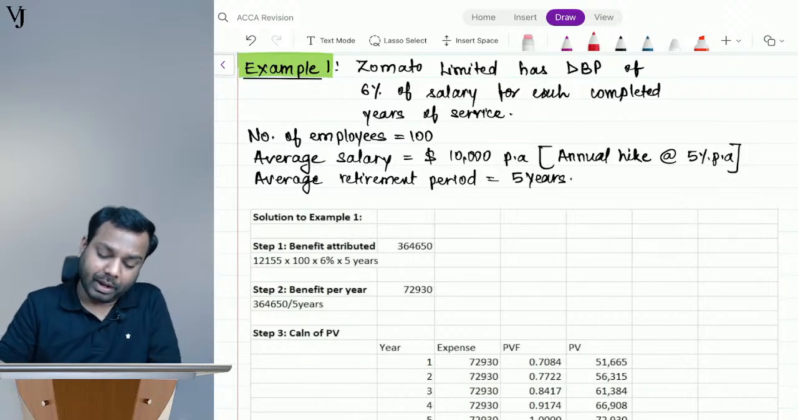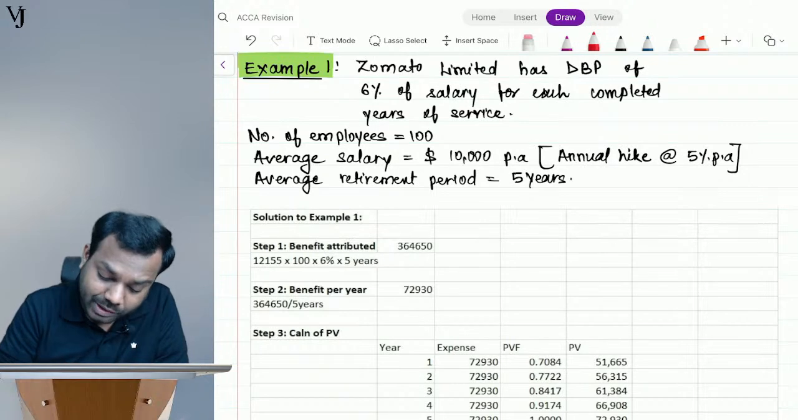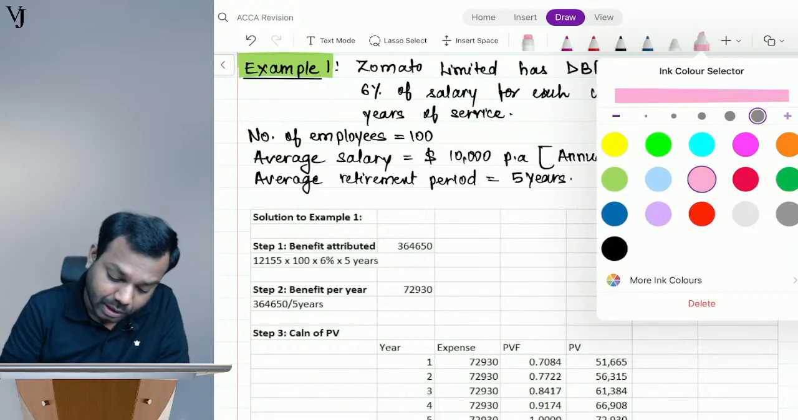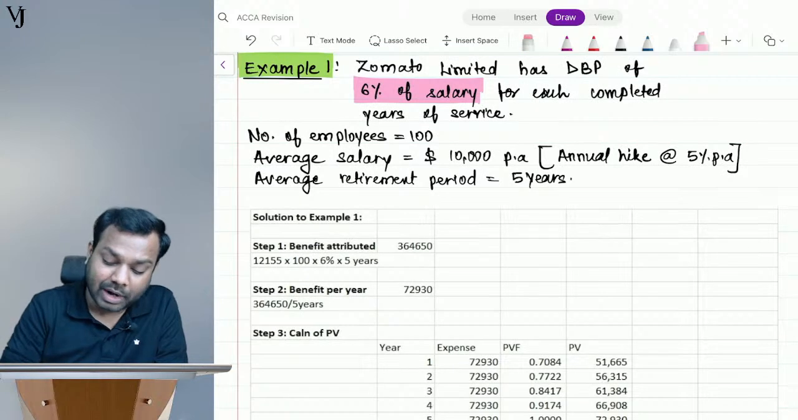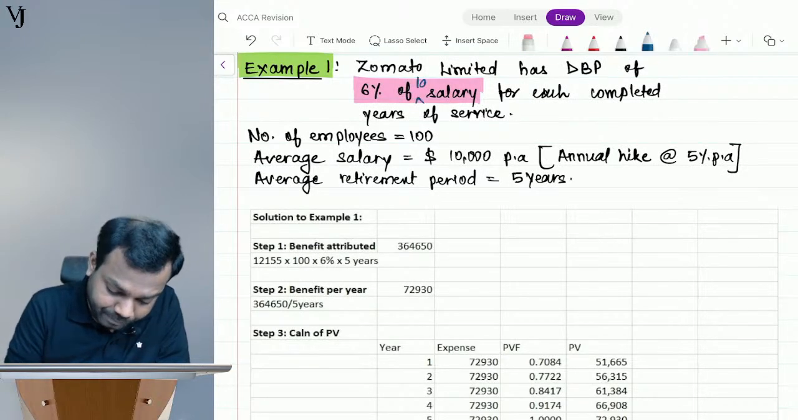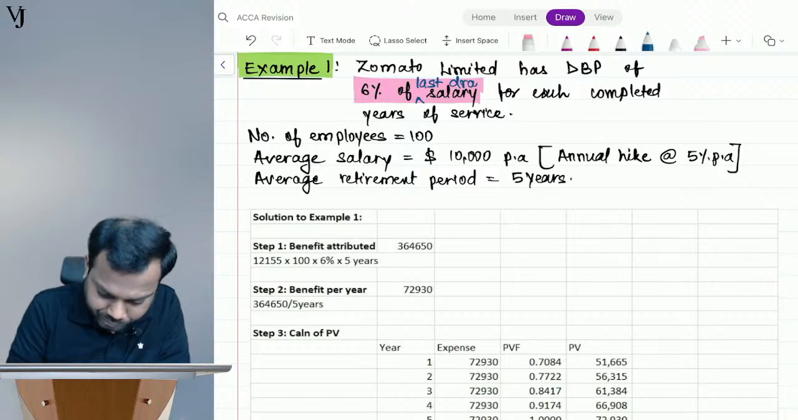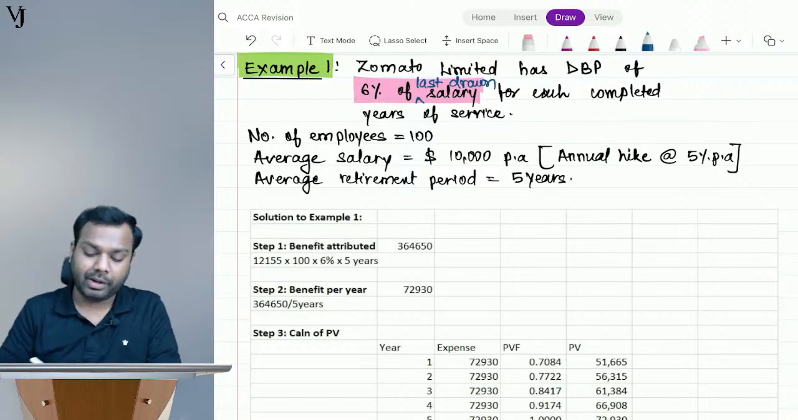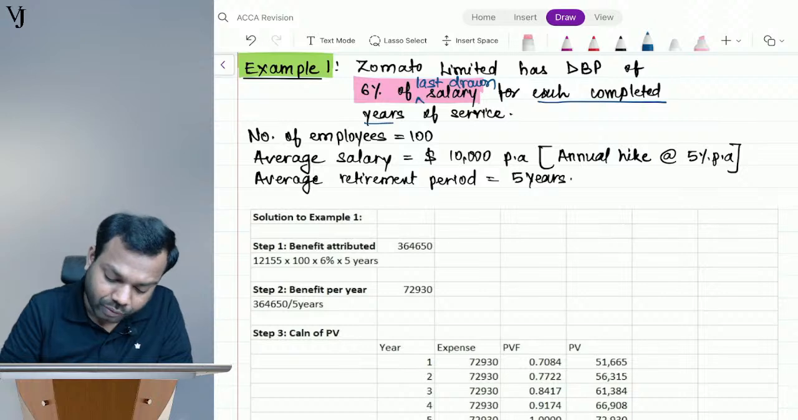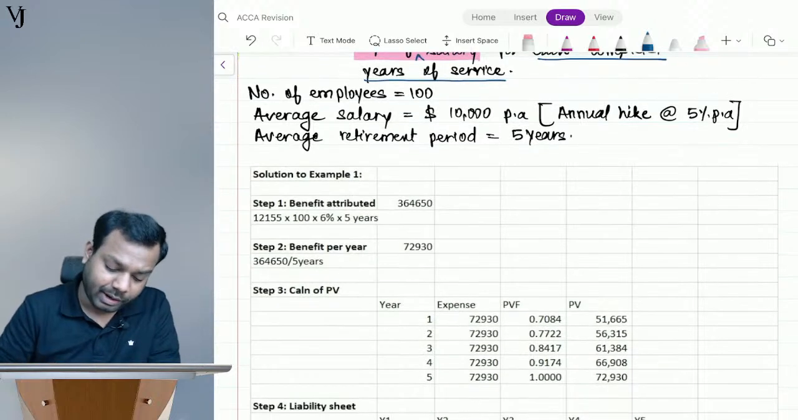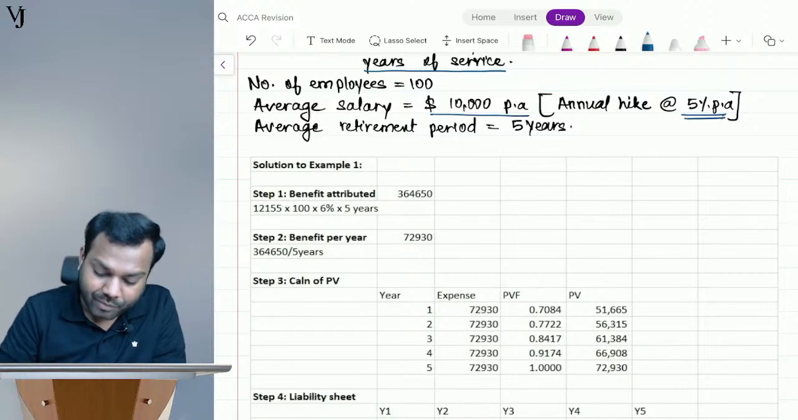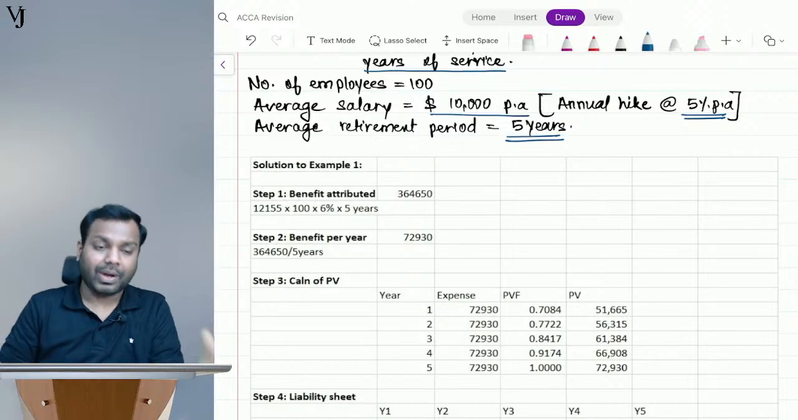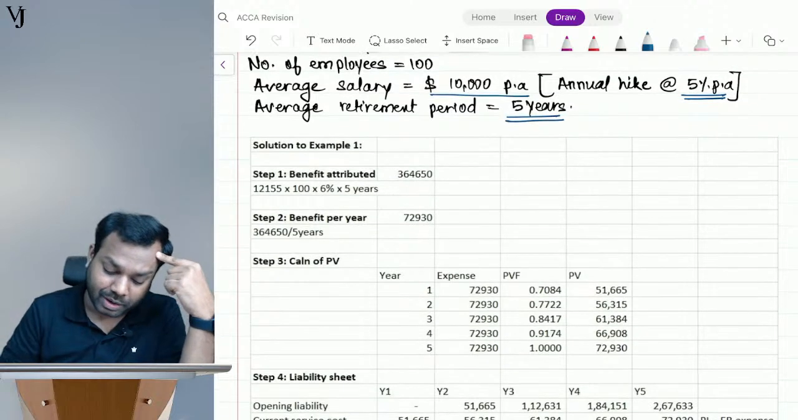Zomato has a defined benefit plan. What's the plan? See, this is the plan. 6% of salary is the plan, okay, for each complete year of service. Okay, 6% of last drawn salary, you can write here, last drawn salary. 6% of last drawn salary for each completed year of service. Okay, number of employees are 100, average salary is $10,000 per annum, annual hike is 5% per annum, and the average retirement period is 5 years. So now, first calculate the benefit that you will pay after 5 years. Tell me what is the benefit.